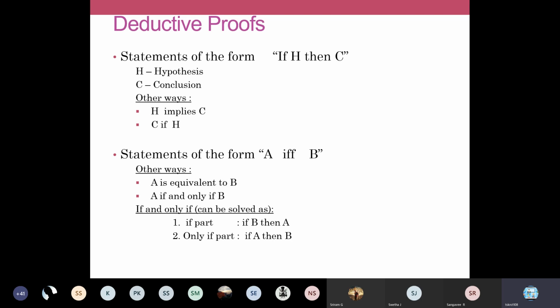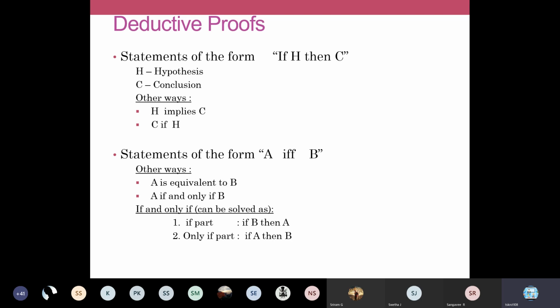Okay, so we'll once again analyze your deductive proof. Write the heading as deductive proofs. So deductive proofs are statements of the form if H then C. Okay, if H then C. And your H is called hypothesis, C is called conclusion.